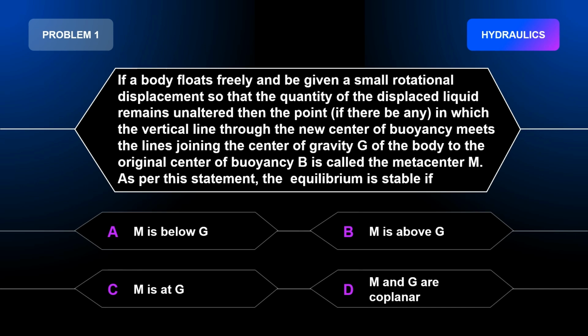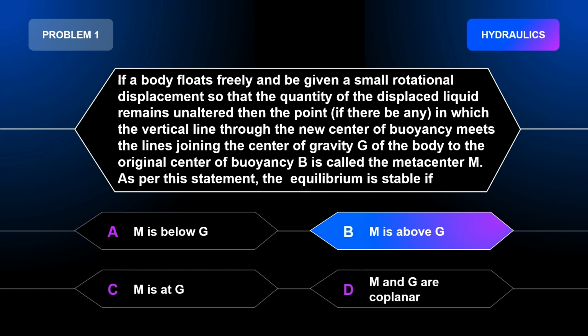As per this statement, the equilibrium is stable if A. Metacenter is below center of gravity. B. Metacenter is above center of gravity. C. Metacenter is at center of gravity. D. Metacenter and center of gravity are coplanar. The correct answer is letter B. Metacenter is above center of gravity.